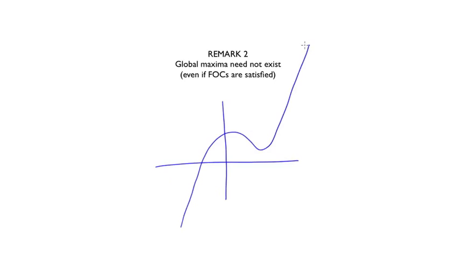Remark number 2. Global maxima need not exist. In particular, there may not be a global maximum, even if the first order conditions are satisfied at some point. The following example illustrates simply how this may happen. So consider a function that looks like this. In this particular example, this point x star is clearly a local optimum, but since the function keeps increasing ad infinitum over there, it cannot be a global optimum.